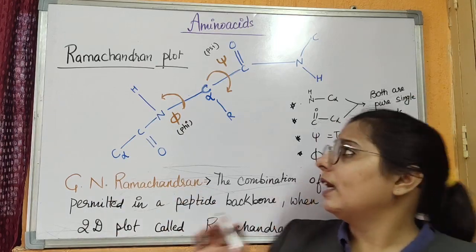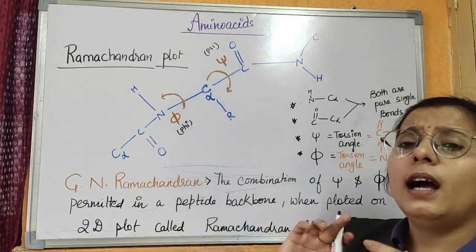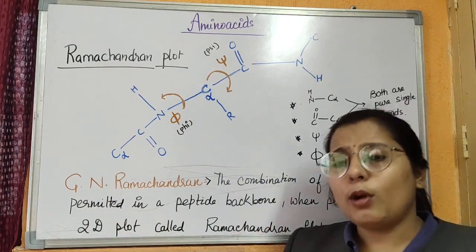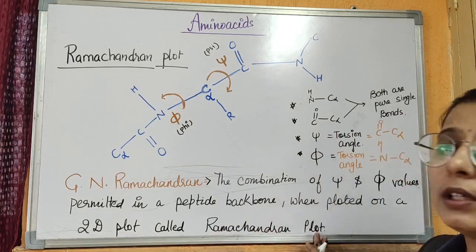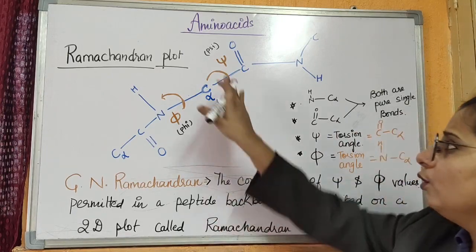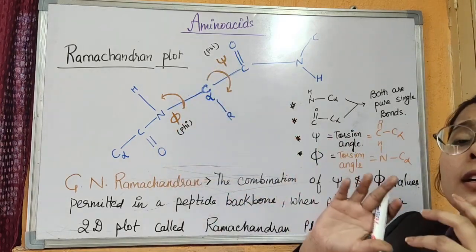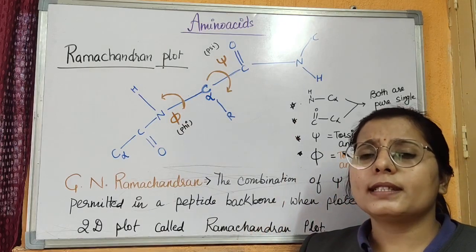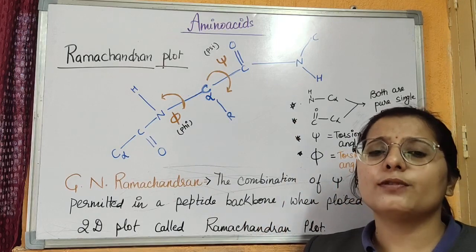When the permitted value of this phi and psi are together plotted on a 2D plot, then that plot is called as Ramachandran plot, and it shows the permitted value of phi and psi where the peptide bond will be stable, and it makes a protein to persist for a longer time.